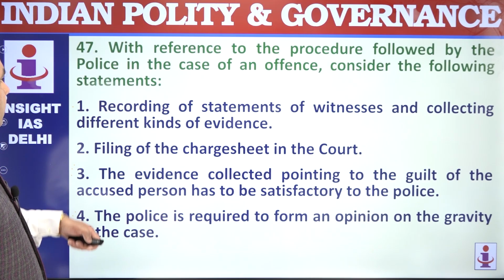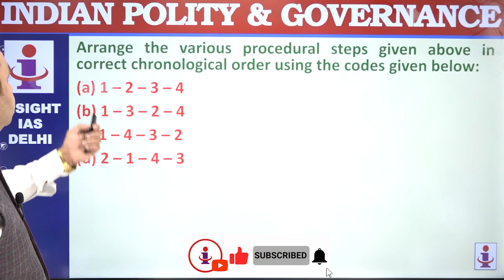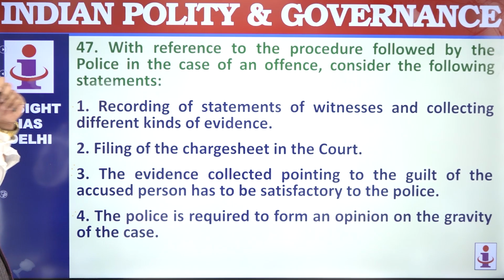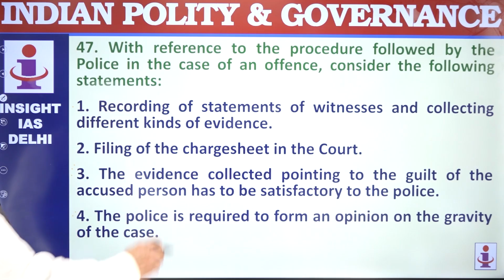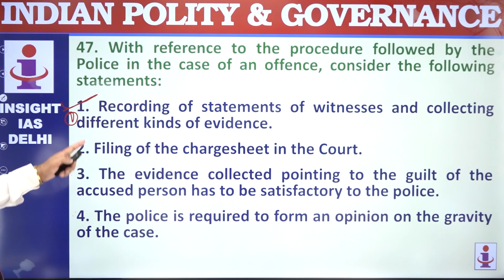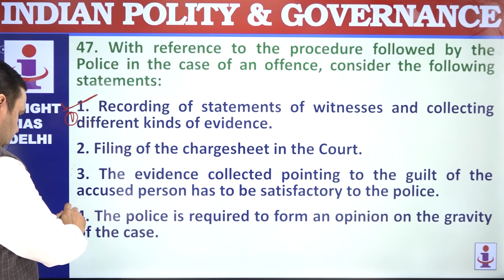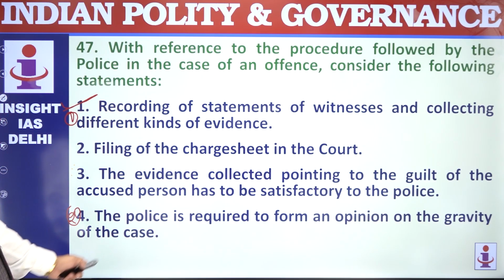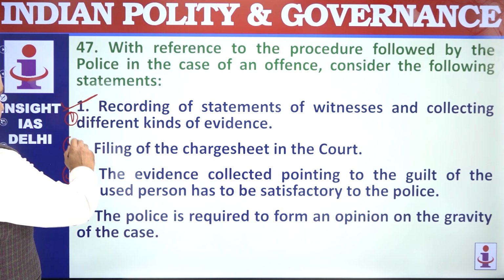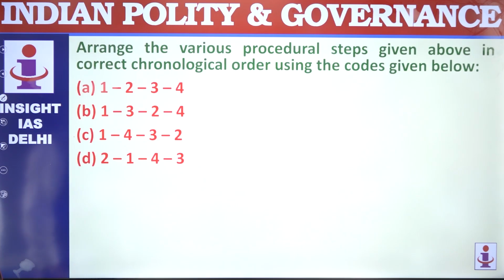With reference to the procedure followed by police in case of an offense, consider these steps and arrange them in the proper order. What will be the first, what will be the second. The first step is recording of the statement of witnesses and collecting different kinds of evidence. The last step would be filing the charge sheet. The police is required to form an opinion. That is step number 2. And then evidence is collected pointing to the guilt. If evidence is there, then step number 3 is coming. And then this becomes the last step. So 1, 4, 3, 2. C.